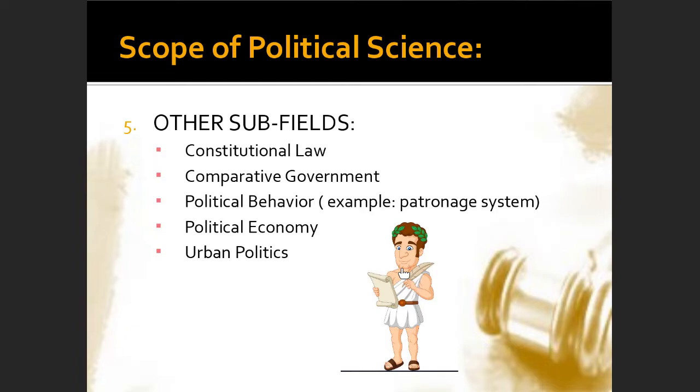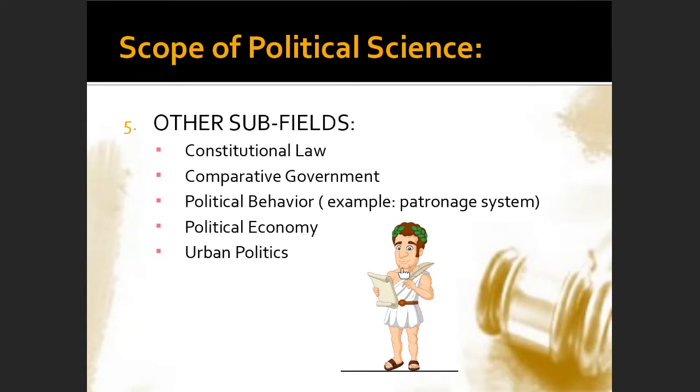And then in the political economy, concentrating here on the economy, how does politics play into the limited resources that we have? What should be the law? Should it limit the power or the freedom of the businessmen, or should the government take over the businesses of these businessmen? And then the last, we have urban politics.